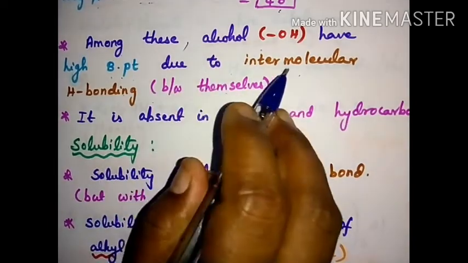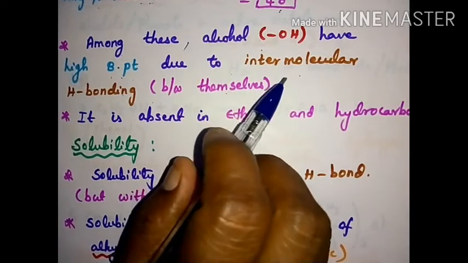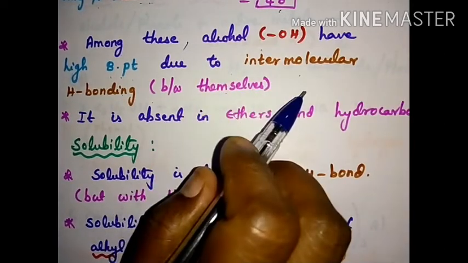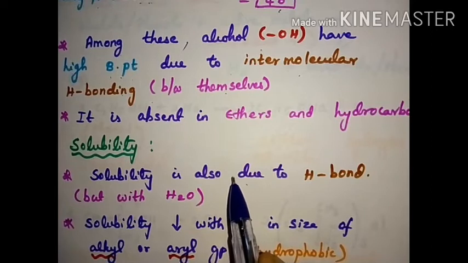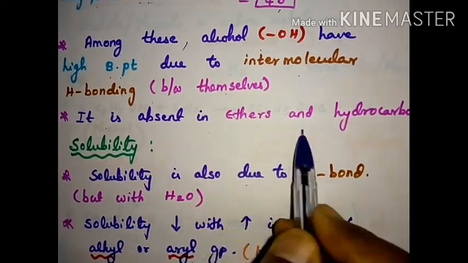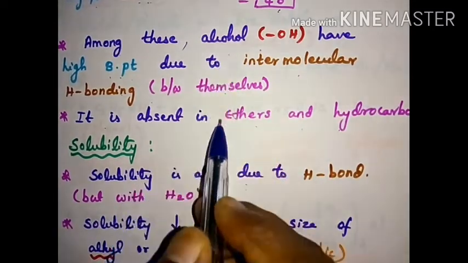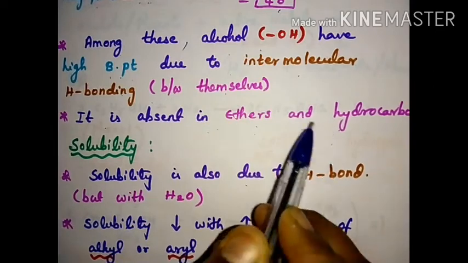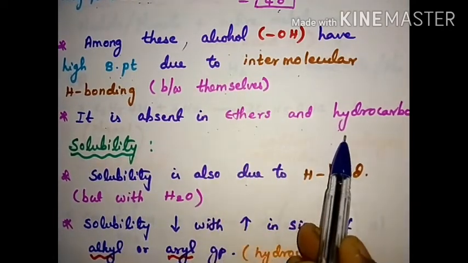So if any question is asked about alcohol, it has a tendency to form intermolecular hydrogen bonding. Why does it have a high boiling point? Why is it soluble in water? In that manner, the answer is intermolecular hydrogen bonding. It is absent in ethers and hydrocarbons, present in alcohol. So alcohol has a higher boiling point compared to ether and hydrocarbon.